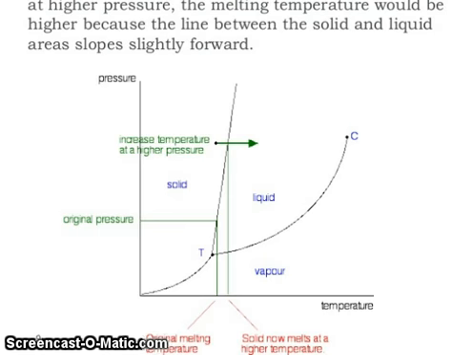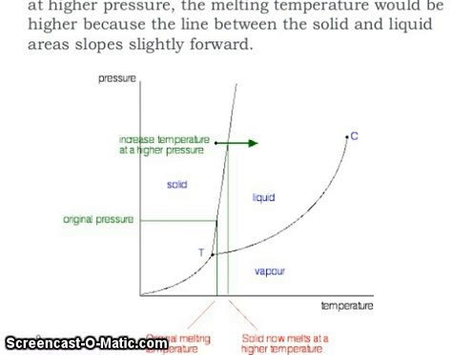So at higher pressure the melting temperature would be higher, because the line between the solid and liquid areas slopes slightly forward. And the solid, liquid, vapor area, and then one point, and that point is the triple point.